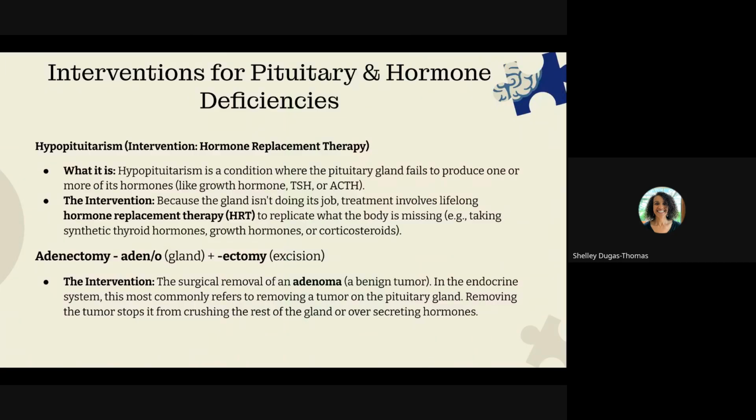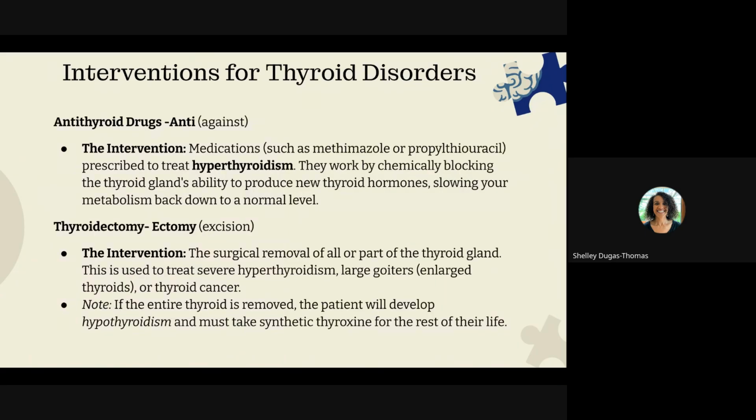So the hyperpituitarism is treated with hormone replacement therapy. The adenoidectomy is a surgical excision or procedure of the glandular tumor, and this is typically from the pituitary. So anti-thyroid drugs chemically block the synthesis of thyroid hormones.